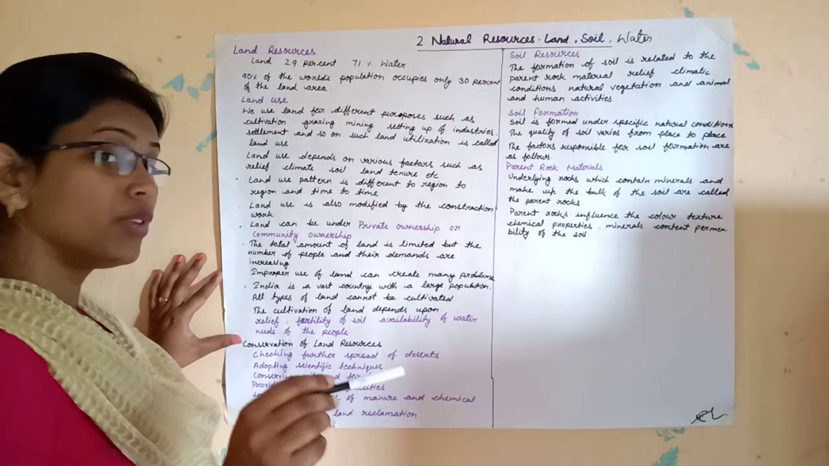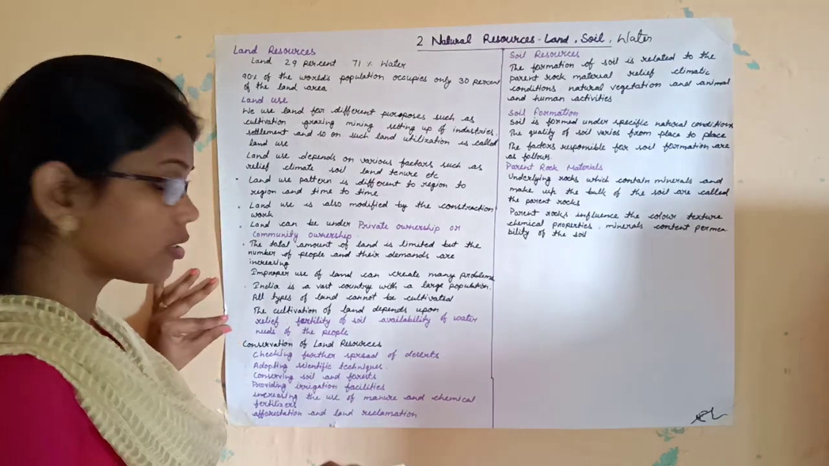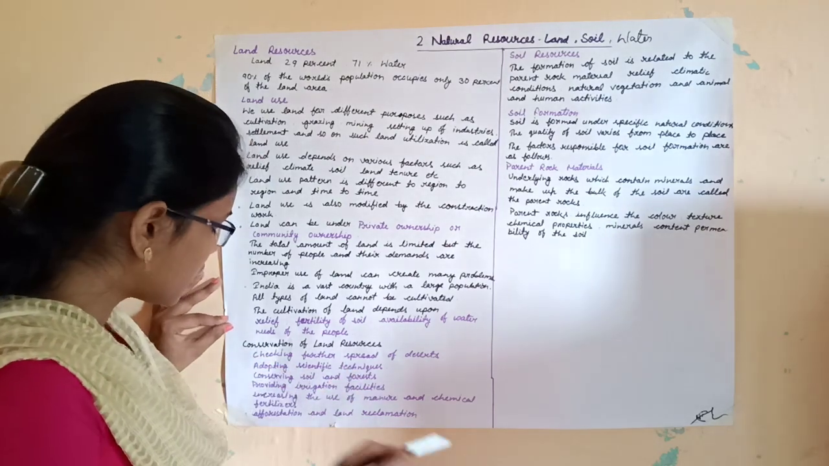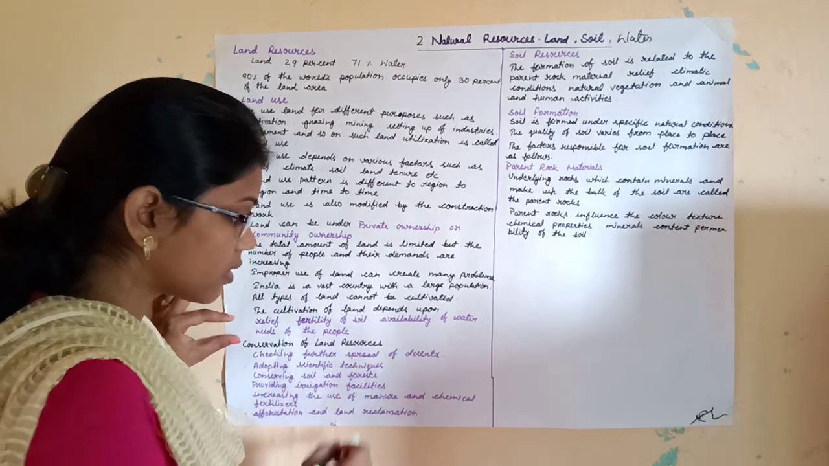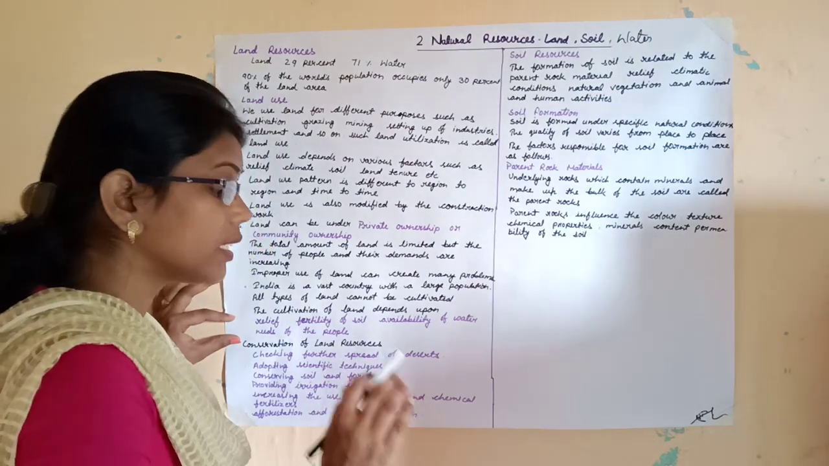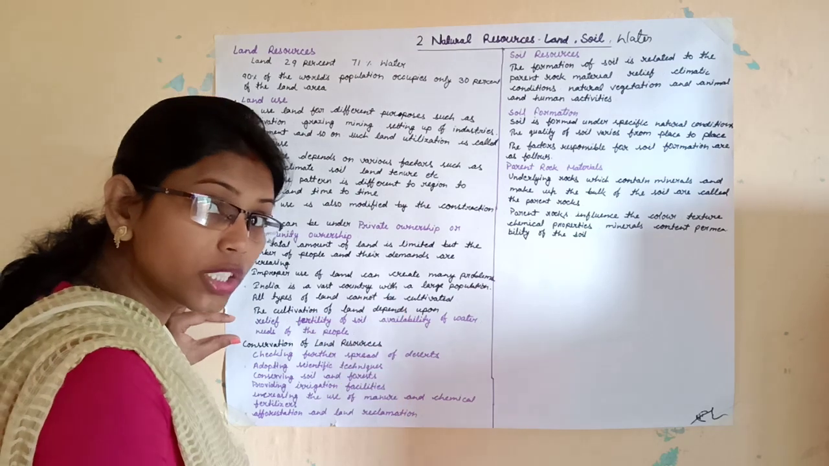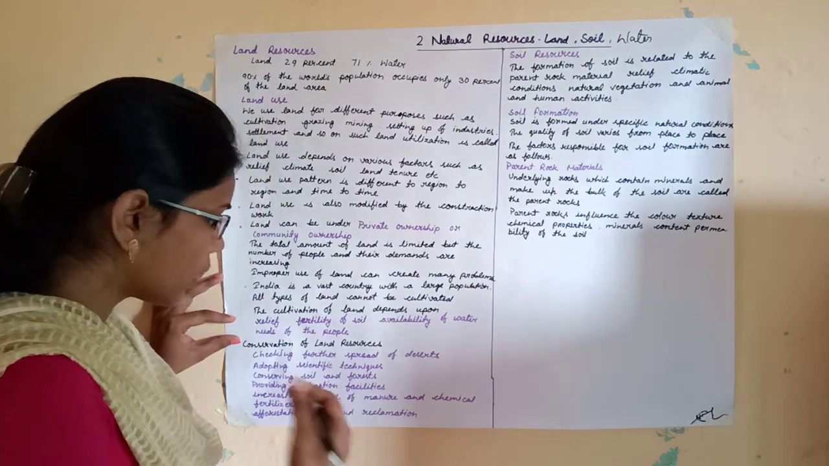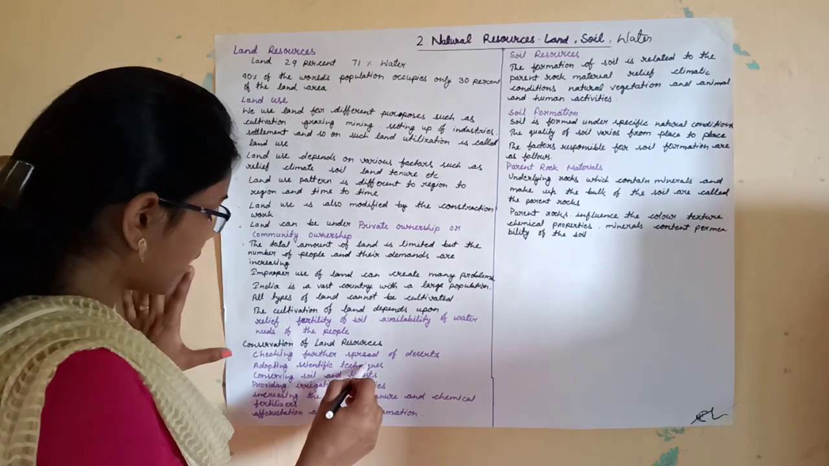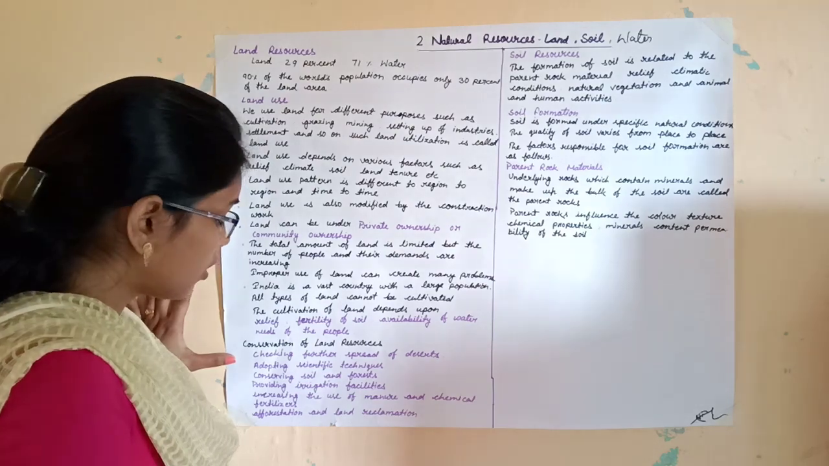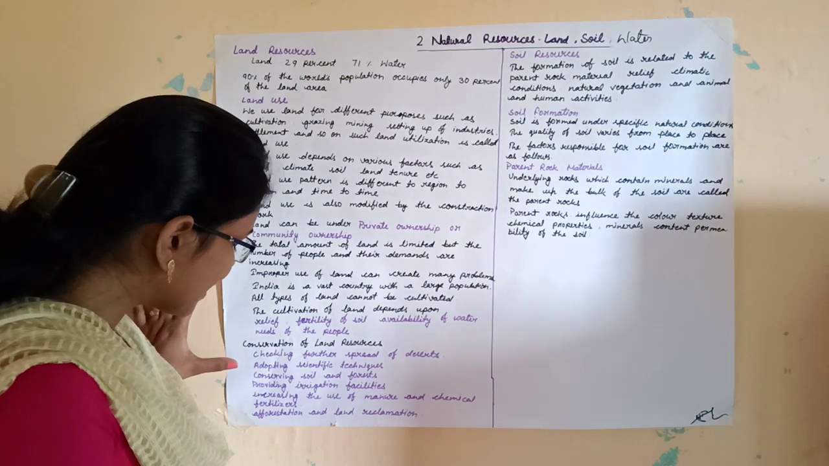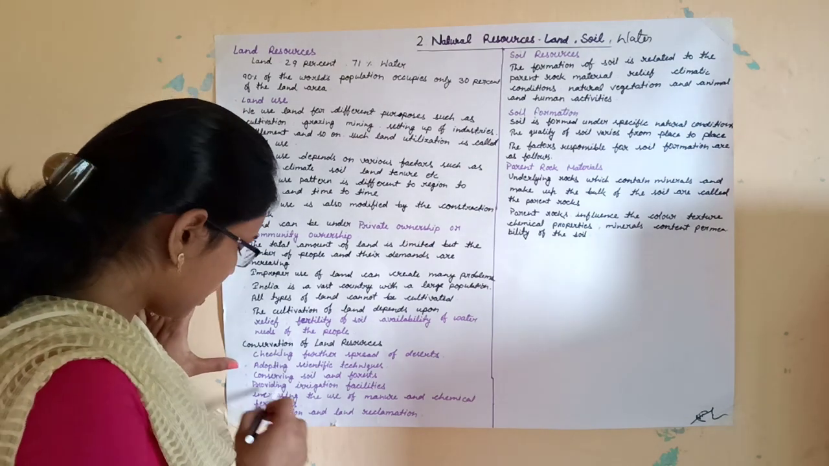Children, we should take welfare measures to conserve the land resource. What measures should we take? First, checking further spread of the desert. We should always check that agricultural land does not convert into desert. Then, adopting scientific techniques. Farmers should adopt scientific techniques in agricultural work instead of primitive tools.